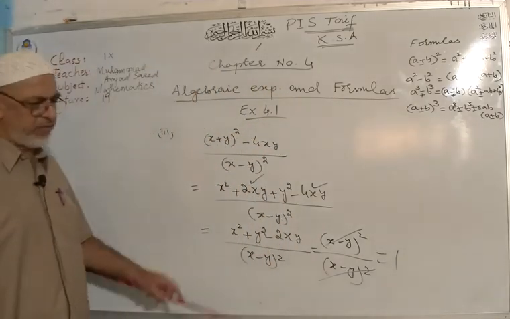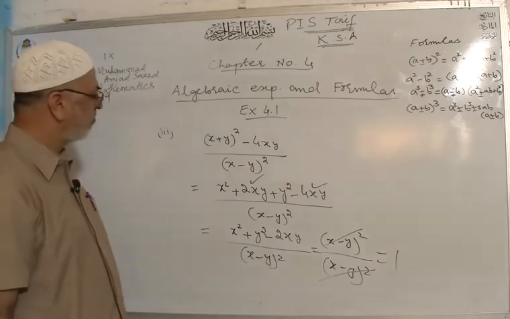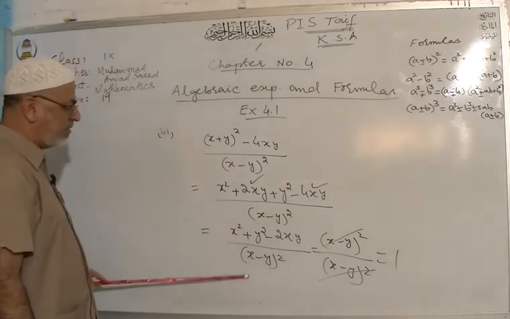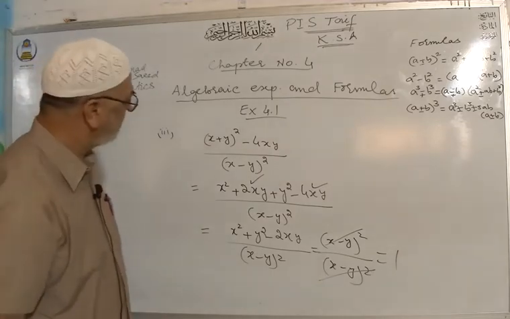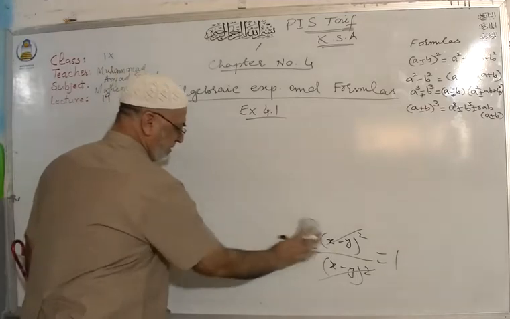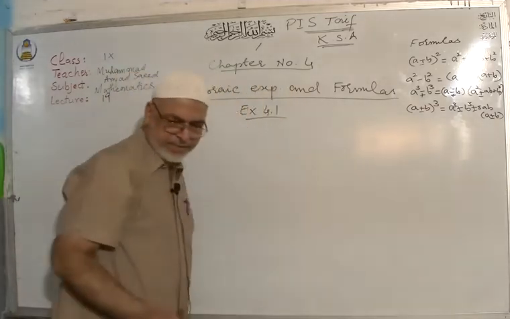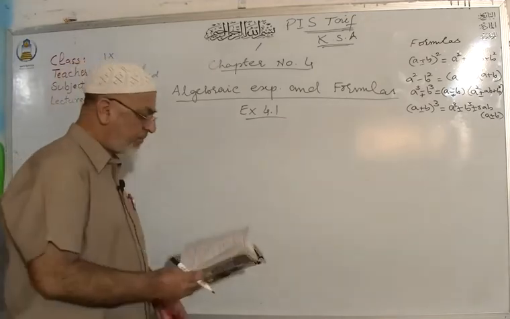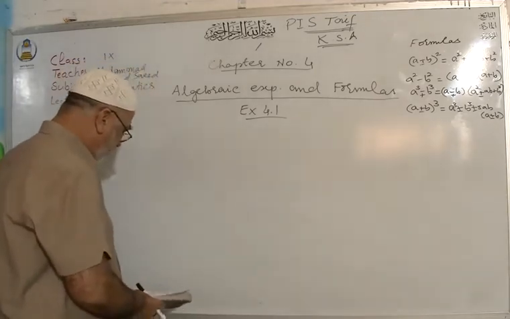So this is the simplification. This is lowest form. Even you can open the formula in the denominator and then cancel. No problem. That can be done in a different way. So that was your part number 3. After that, we have part number 4.